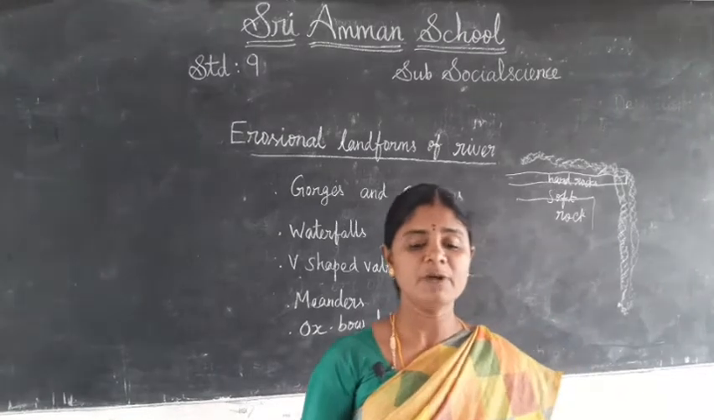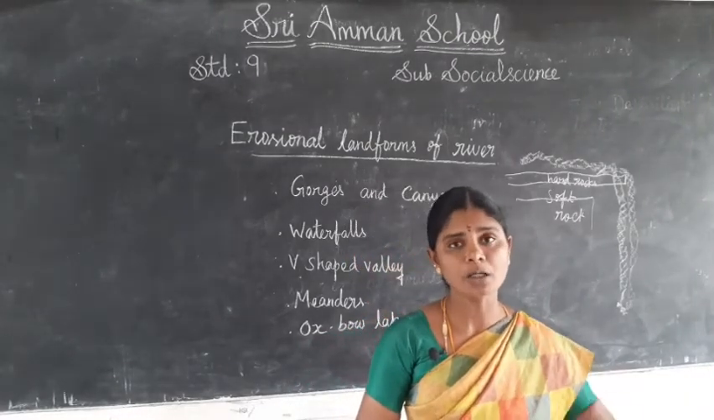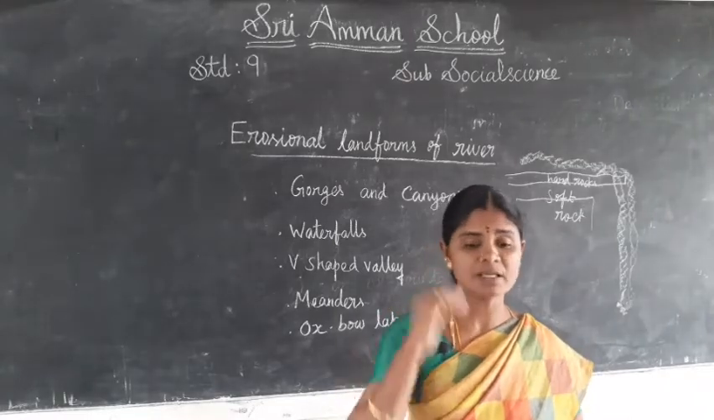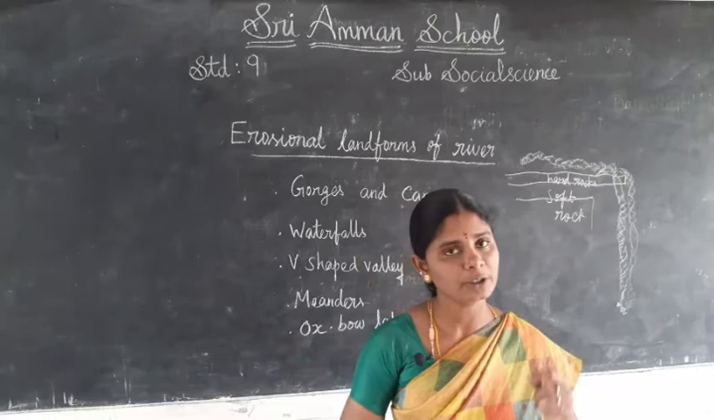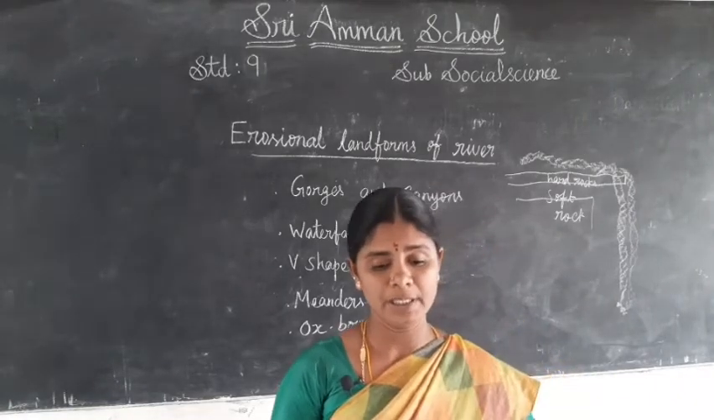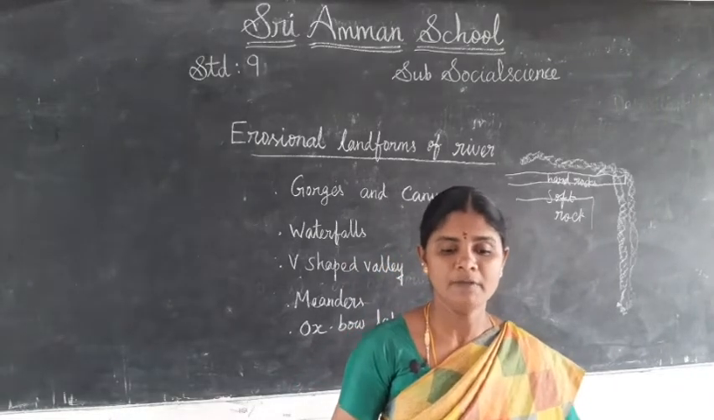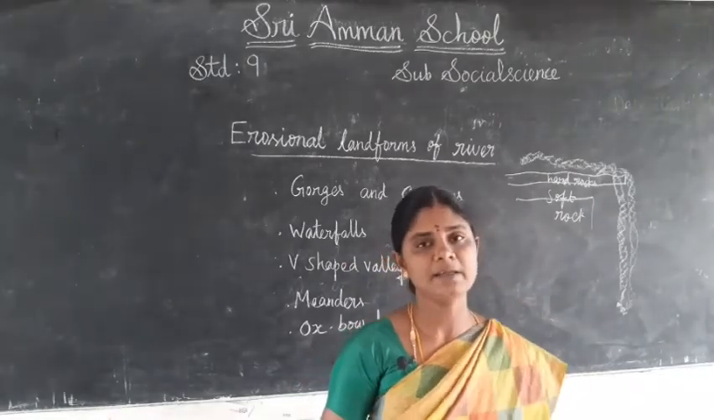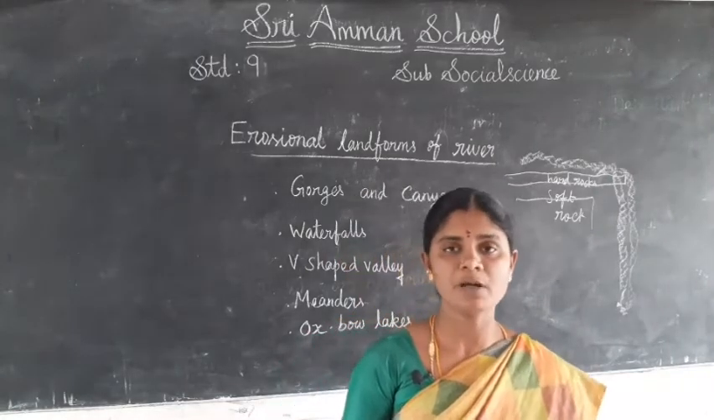When the river flows in the region where the hard rock lies over the soft rock horizontally, the soft rock gets eroded quickly and the hard rock projects outwards. The river falls vertically from the steep slope to form the waterfall.